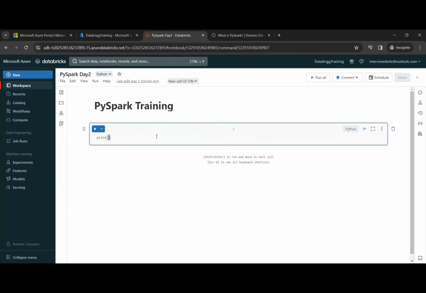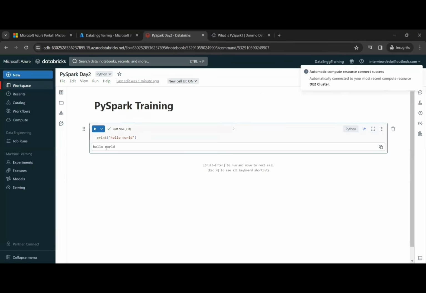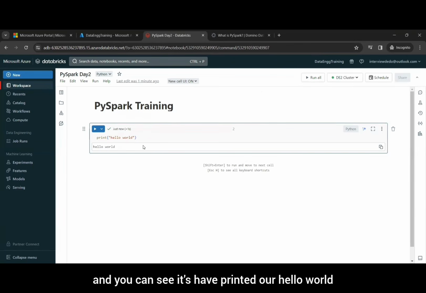Now you can add the code, like suppose I am writing here a print statement, hello world. And I am just running it. Okay, it's got connected and you can see it has printed our hello world code.